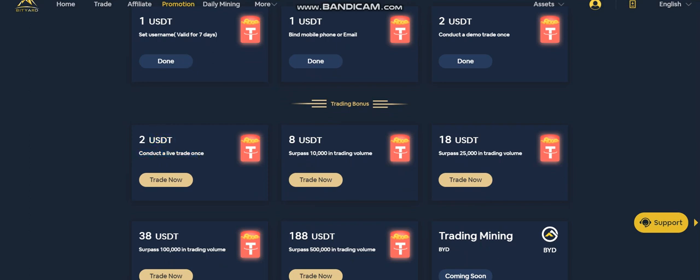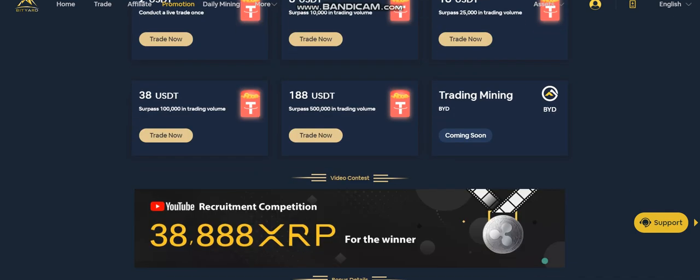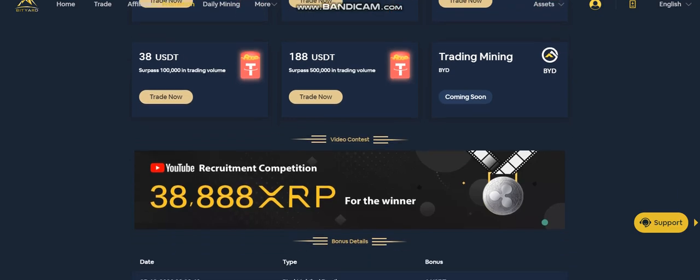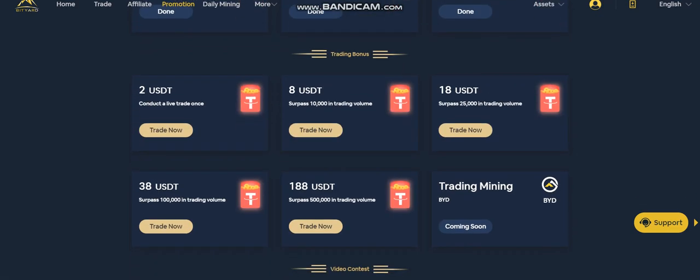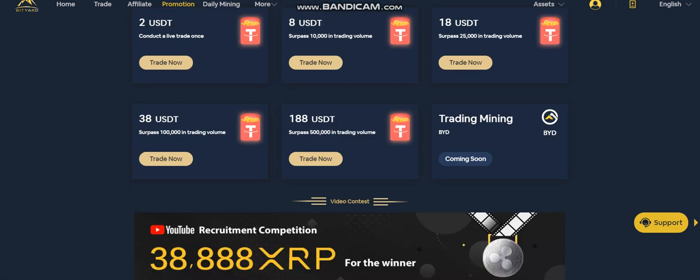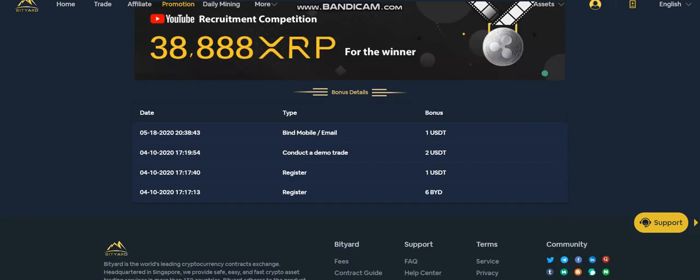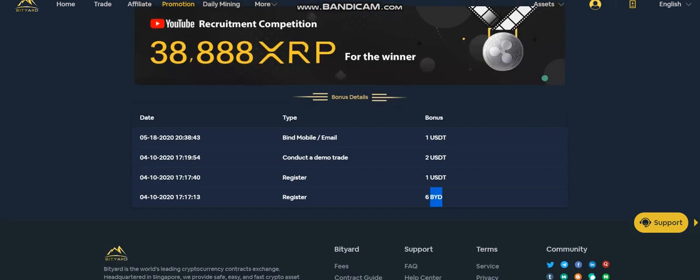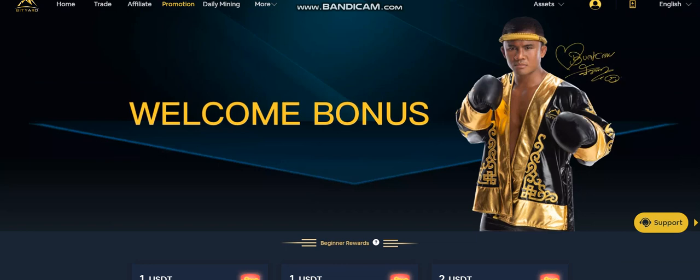If you surpass 10,000 in trading volume, you will get 8 USDT for free. And if you surpass 25,000 trading volume, you will get 18 USDT for free. So this is a really good opportunity for you to buy the BYD token also. And for registration, you will get around 6 BYD. And now you can see I have 9 BYD, which they mine by themselves.